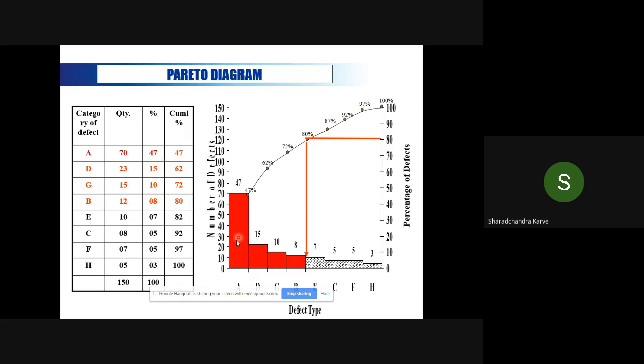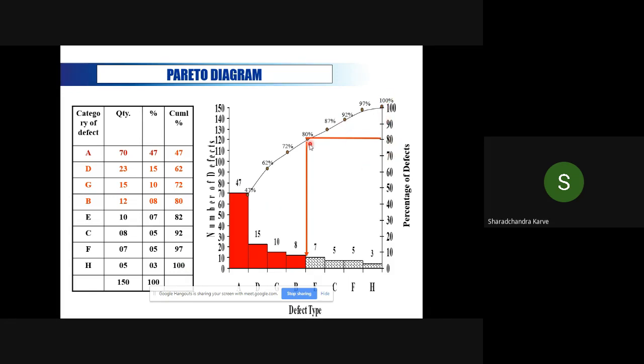You can draw a quantity also here, it doesn't make a difference. But what is important is that your line is the cumulative percentage, which goes on increasing: 47, 62, 72, 80, and its maximum is 100, because it cannot be more than 100.